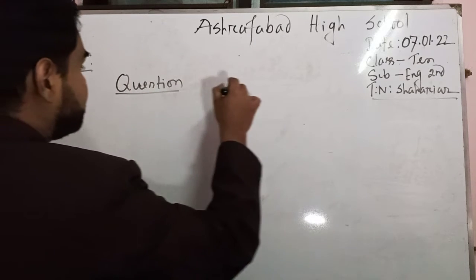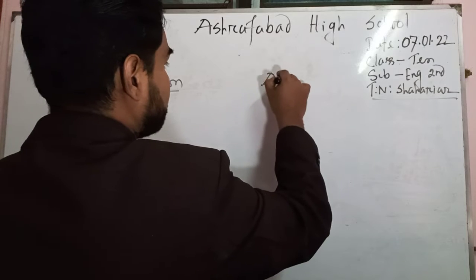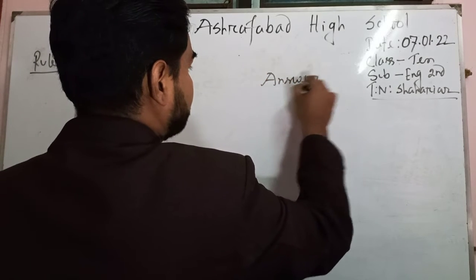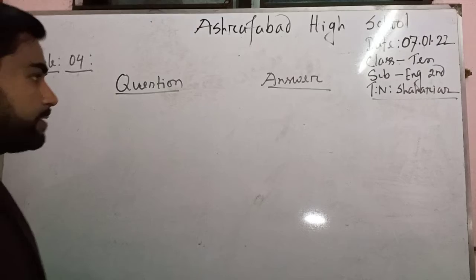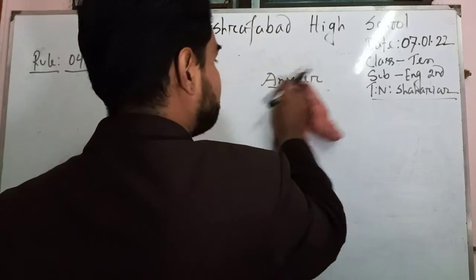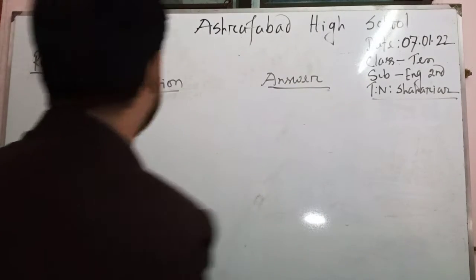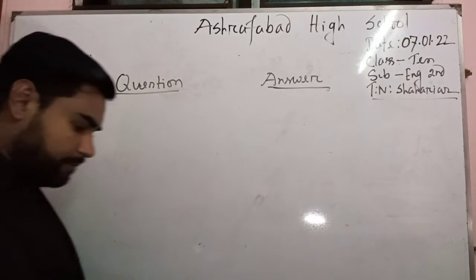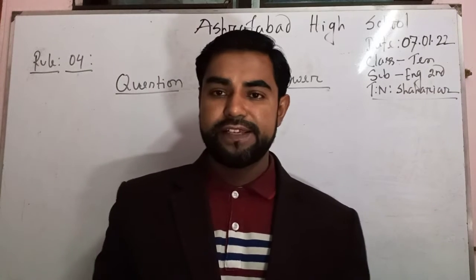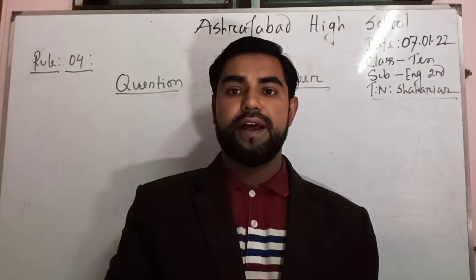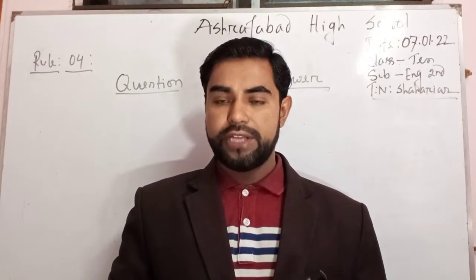Dear learners, you can see question, this is answer. There are some techniques of selecting the subjects for answering the tag question.